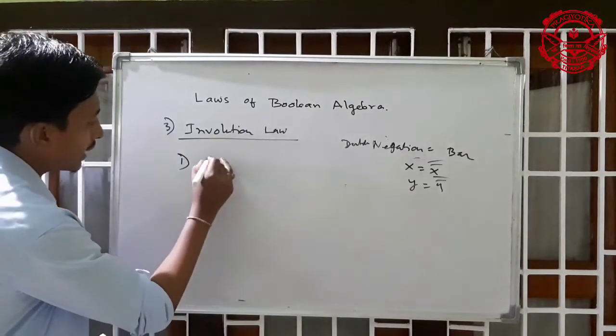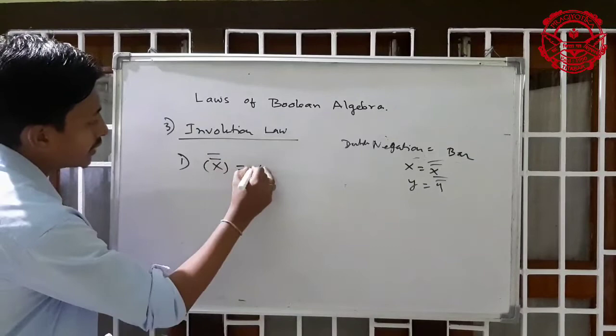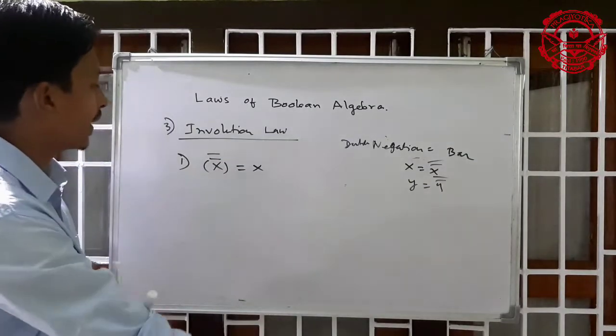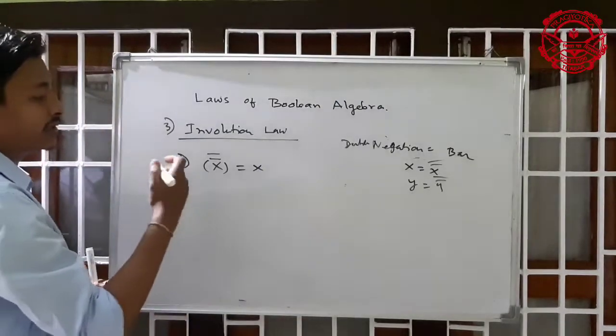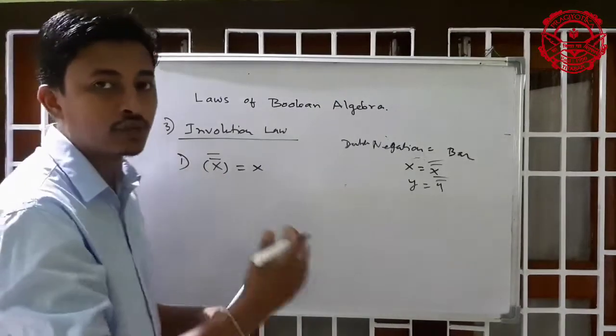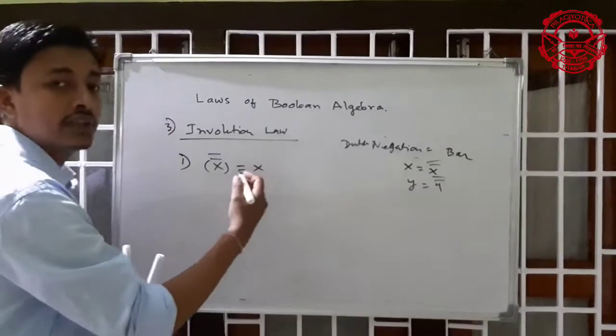X double bar is always equal to x. It means if I negate, if I reverse x two times, then the value of x will be the original value.